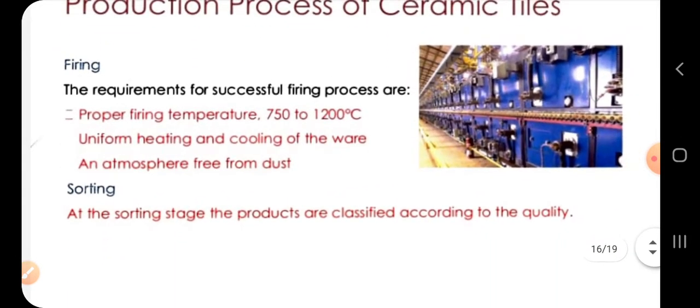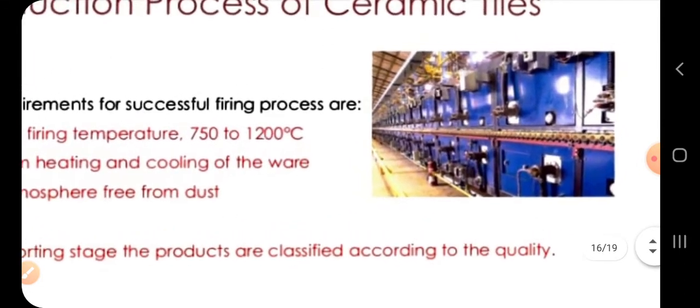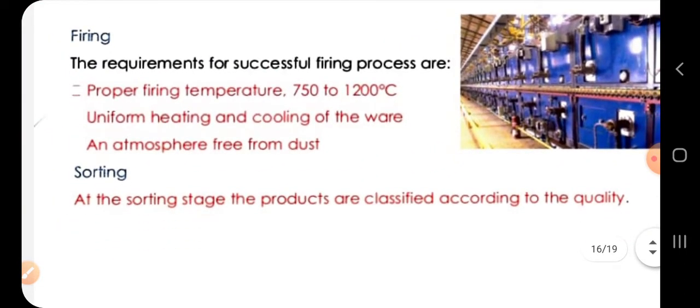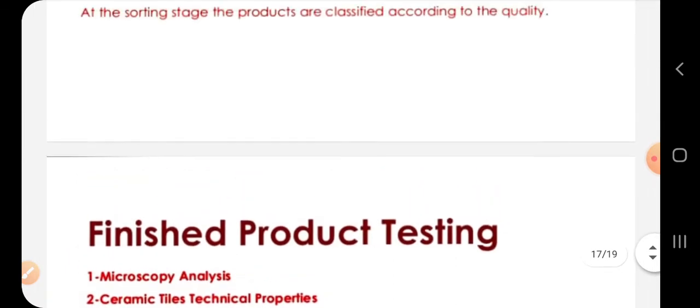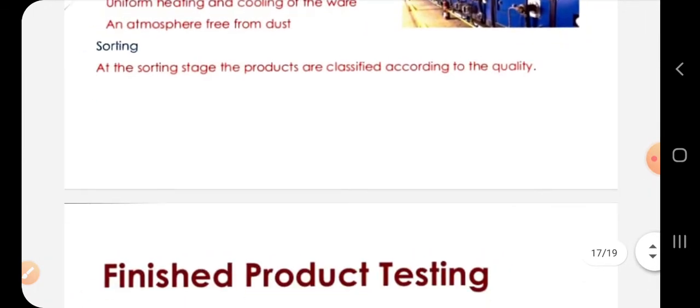Next, after drying is firing. The requirements for successful firing are: proper firing temperature from 750 to 1200 degrees Celsius, uniform heating and cooling of the ware, and atmosphere free from dust. Then after firing comes the sorting stage, where the products are classified according to quality. Also, as and when needed, they can be classified according to the need of the manufacturer.